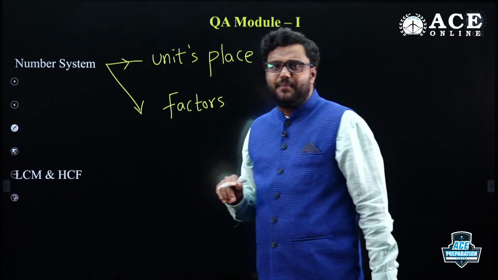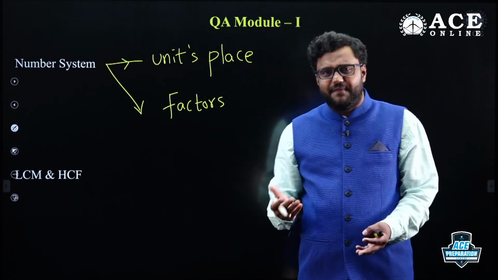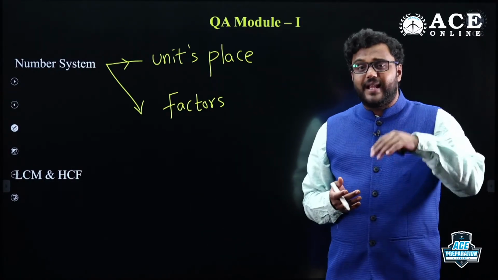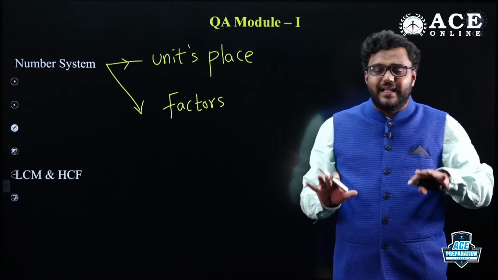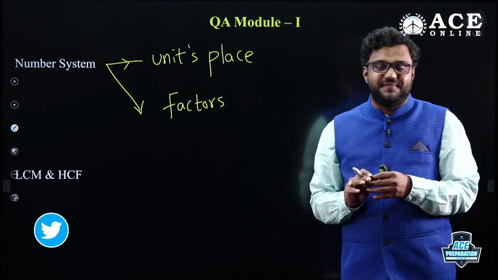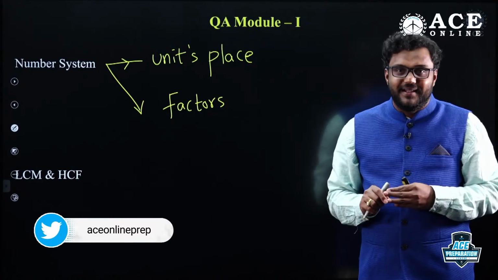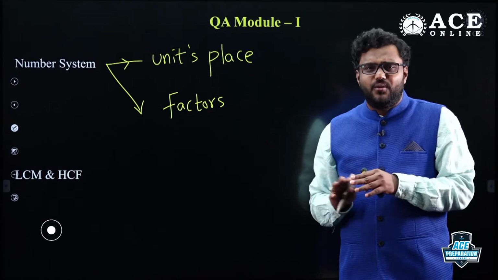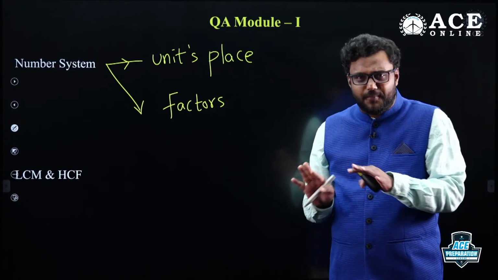How to find the number of factors for the given number. It may be even factors, odd factors, prime factors, different types. If you are preparing from the CAT exam point of view, that's a different level. But for GATE and ESE, as they are specifically focusing more on your technical stuff, here they are focusing on basics and moderate level only. So here finding the number of divisors or factors is sufficient. No need to enter into perfect square factors or perfect cube factors, that much depth is not required.